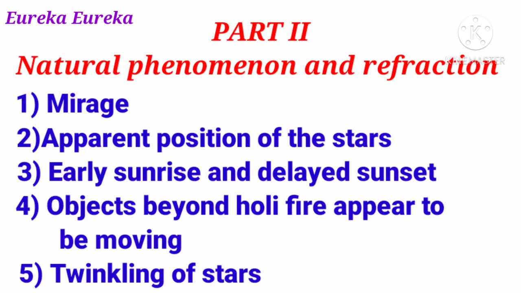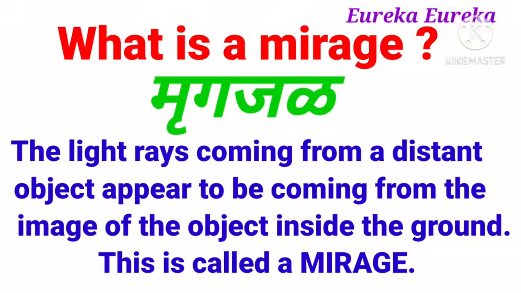And these phenomena, that is the natural phenomena, are mirage, then apparent position of the star, it appears at a slightly different position than the original position, then the early sunrise and the delayed sunset, then objects beyond a holy fire, they appear to be moving, and lastly twinkling of stars. So these are the phenomena which we are going to study here. Now let us study these natural phenomena one by one.